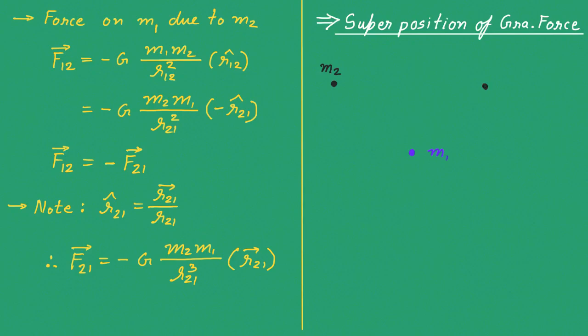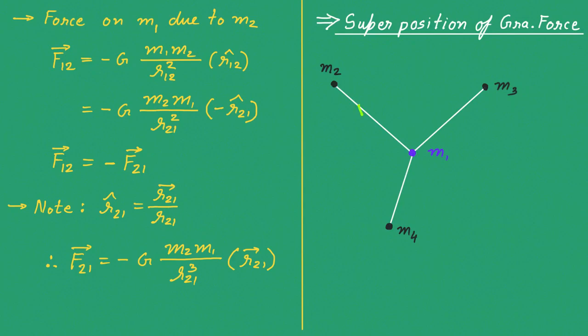Here is another particle having mass m3 and one more particle is here that is having mass m4. Now all of these particles will apply force on this particle m1. Let me show all of these forces. This is force on m1 due to m2, then this is force on m1 due to m3 and this is force on m1 due to m4.